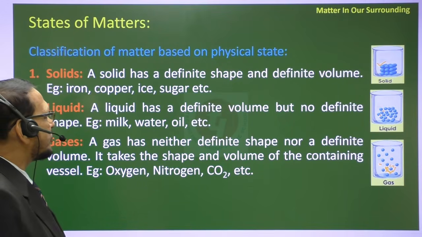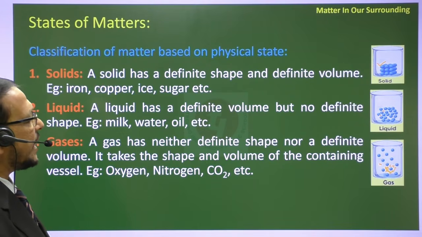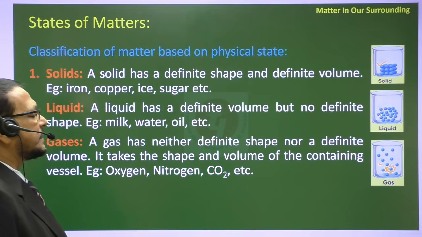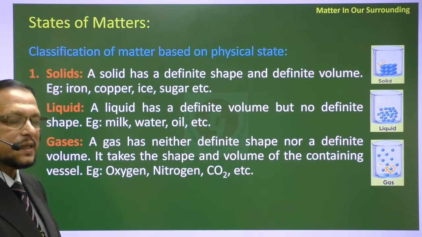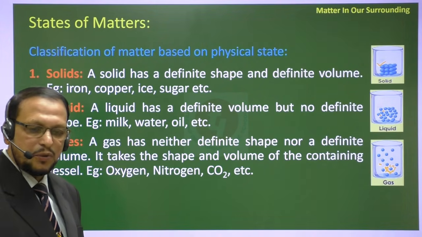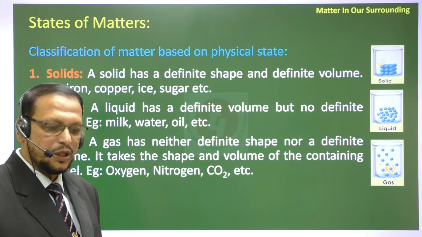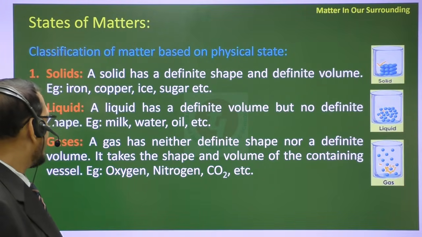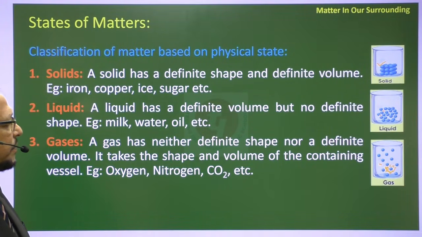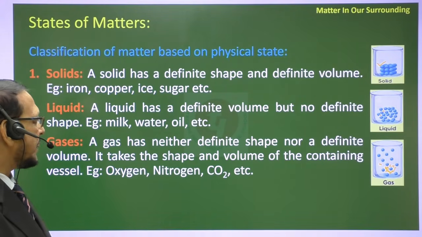Now what is called a solid? A solid has definite shape, size and definite volume, like iron, copper, etc. The liquid has a definite volume but no definite shape. It takes the shape of the container. If you keep 1 liter of water in a bottle, it will take the shape of the bottle. If you put it on the floor, it will take the shape of the floor. It has no definite shape, but it has definite volume. A gas has neither definite shape nor definite volume. But all three, solid, liquid and gas, have definite mass.